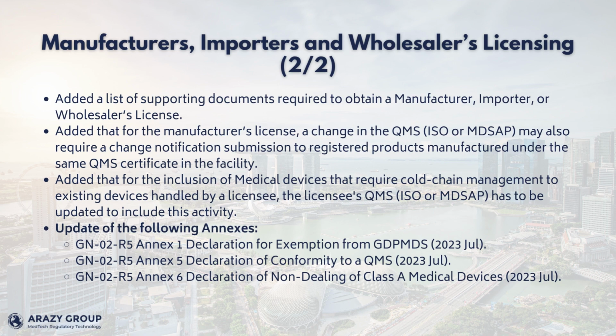And lastly, the following annexes were updated as of July 2023. 1. GN02R5, Annex 1, Declaration for Exemption from GDP-MDS. 2. GN02R5, Annex 5, Declaration of Conformity to a QMS, and 3. GN02R5, Annex 6, Declaration of Non-Dealing of Class A Medical Devices.